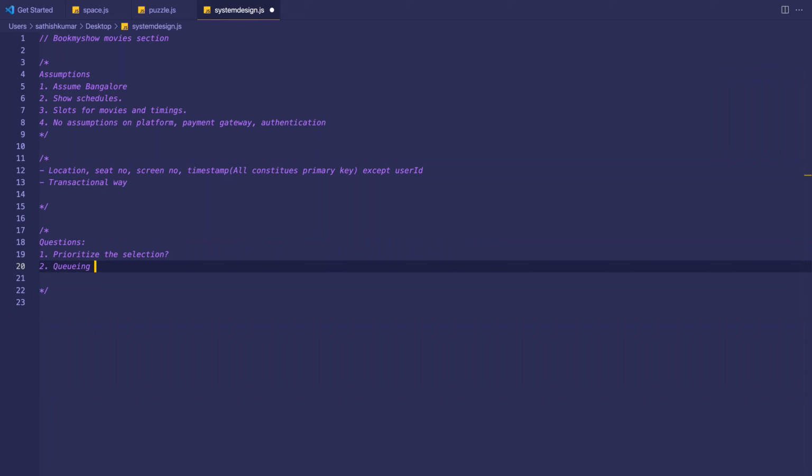Big Basket, when you add something to the cart, it's locked for you for 5 minutes or something. After that, if your payment doesn't succeed, they'll release it for somebody else. Yeah, but even there, there are a lot of problems. One is if you get a search result and you click the result, the item says not available. Then why did it show in the search result? The answer is it's a race condition. If you do the search again, this time it won't show.